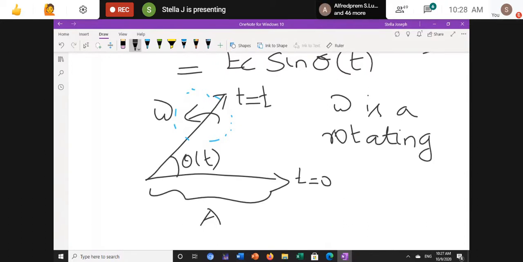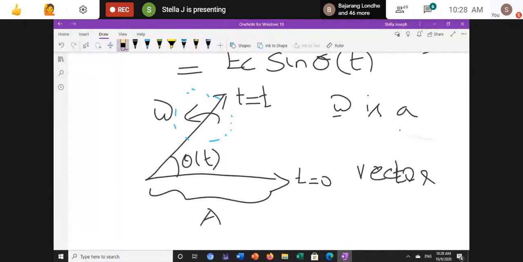Why am I saying it is a rotating vector? Because omega is the angular velocity, but if you simplify it, it is 2 pi fm or 2 pi fc. Here it is 2 pi f, that means frequency. So frequency is continuously changing. That's why it is mentioned that omega is a rotating vector. Don't get confused about how it is rotating; rotating is nothing but a continuously changing vector. So we can write omega is a continuously changing vector.